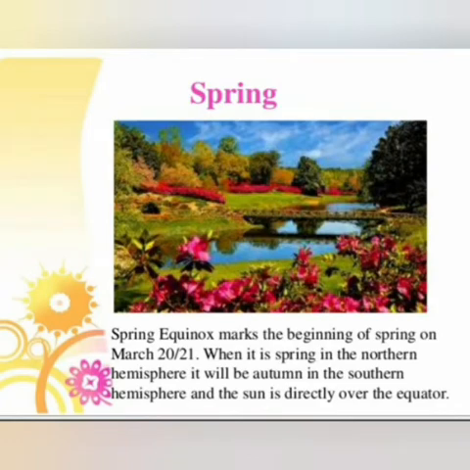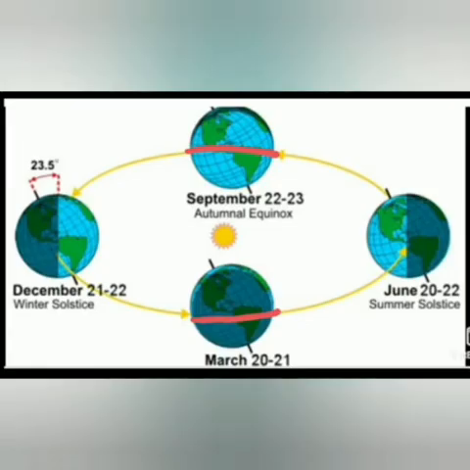Next, spring season. Spring equinox marks the beginning of the spring on March 20 or 21. When it is spring in the northern hemisphere, it will be autumn in the southern hemisphere. And the sun is directly over the equator. Students, do you know what is equinox? Yes, the equinox occurs twice a year when the sun is directly overhead at the equator. Look at the picture, students. In March and September, both the poles are at an equal distance from the sun.